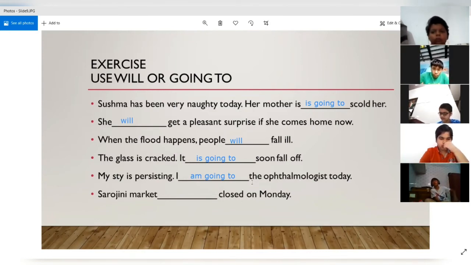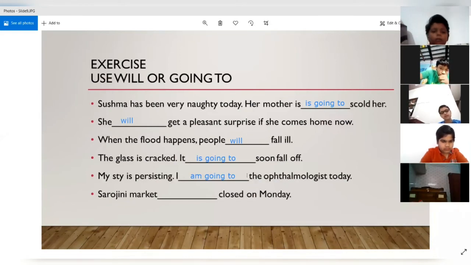So if you see that the person is saying that my sty is persisting, so he has got a lump in his eye and it is persisting and it is not going away. So what he needs to do is he should see an ophthalmologist. Who is an ophthalmologist? He is an eye doctor, right? So he wants to go to an eye doctor because his sty is persisting.